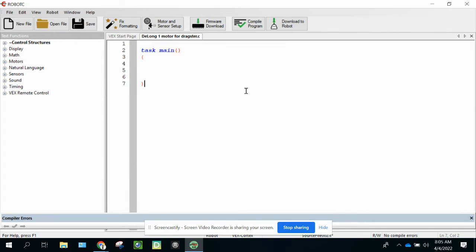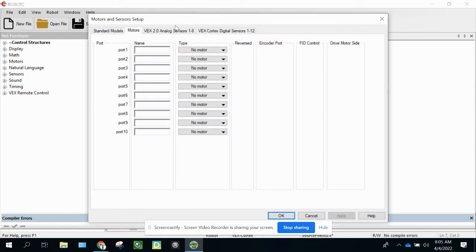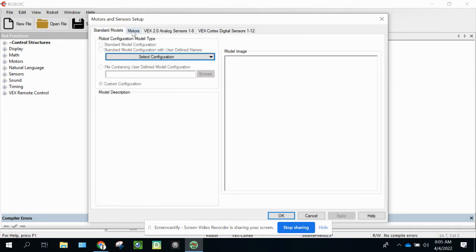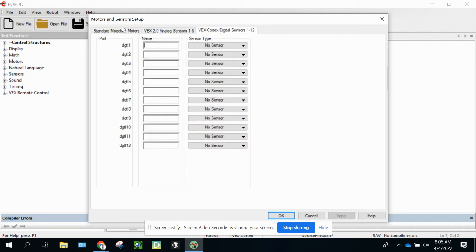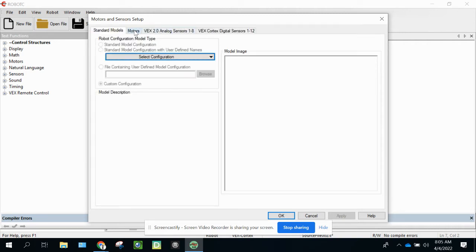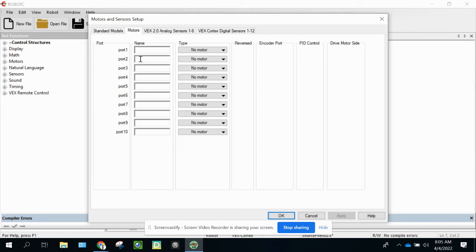Now, we are just doing one motor. So we are going to go up to Motor and Sensor Setup. And along the top here are some tabs. So if you're going to do one motor, if you have a 3-prong motor, you can put it in ports 2, 3, 4, 5, 6, 7, 8, or 9. If you have a 2-prong motor, you can only use ports 1 and 10.